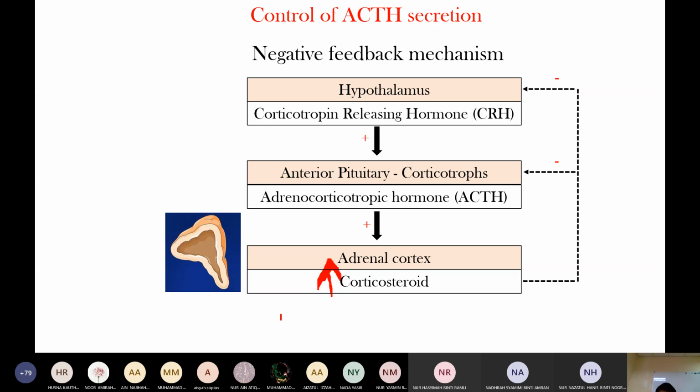Endogenous means produced from the adrenal cortex; exogenous means produced from the drug, the medicine. Whenever there is excess corticosteroid in the blood, it has a negative feedback effect on the anterior pituitary and hypothalamus, so the anterior pituitary produces less ACTH.